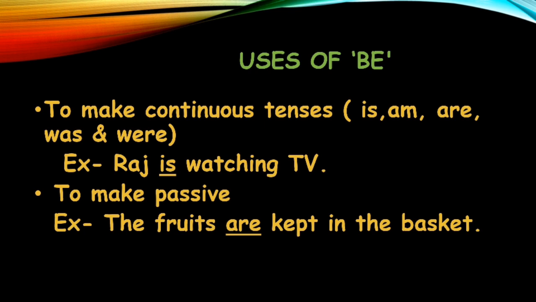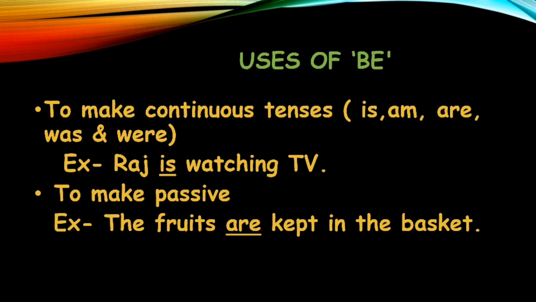Okay, to make passive. Basically, you are having separate chapter of passive voice. Basically, students, passive is when something is done, right? And the subject is the receiver of the action. जो आपका subject है ना करने वाला, he is the receiver of the action. So in this sentence, the fruits are kept in the basket. So what are kept? Fruits. Okay, so fruits is the receiver of the action here. And what we have used in this? Which helping verb? Are. और are क्या है? It is one of the forms of be, right? So these are the uses of be.